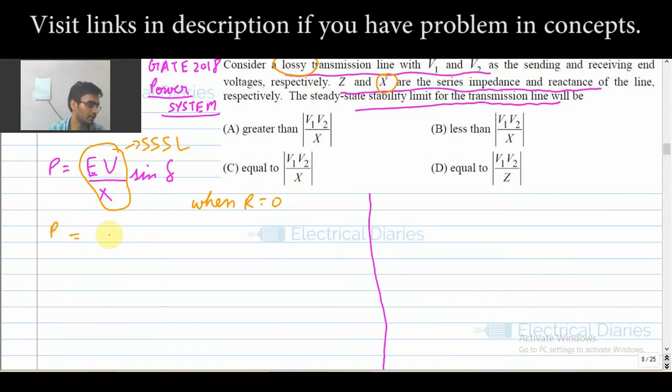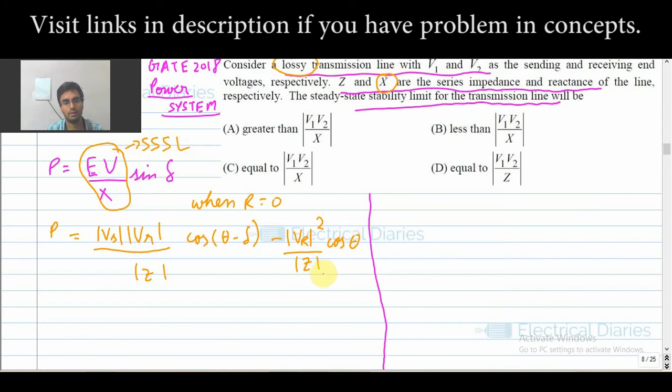The real power is given by Vs Vr upon Z cos theta minus delta, minus Vr square divided by mod Z cos theta. This is the real power.